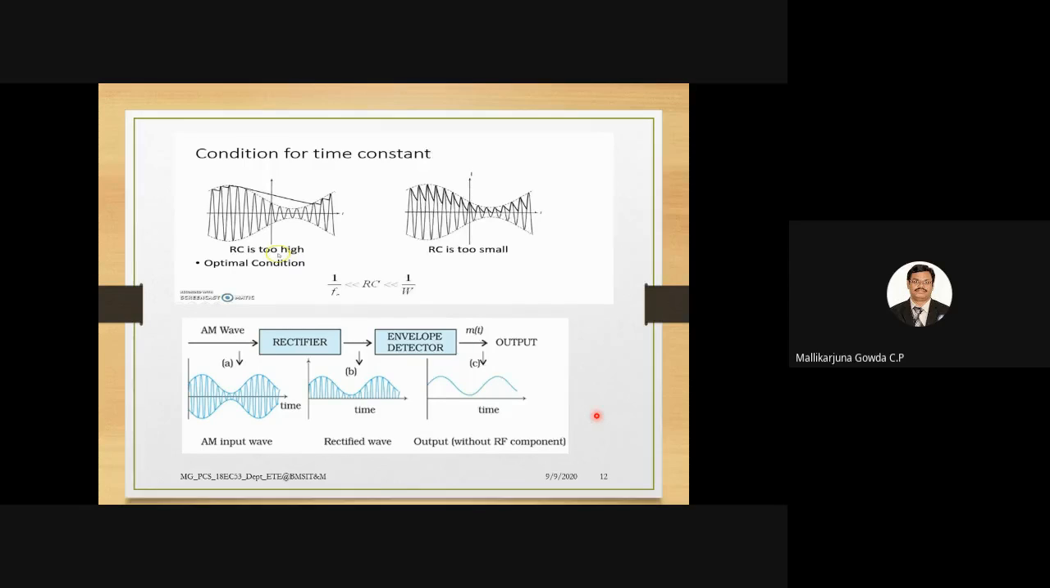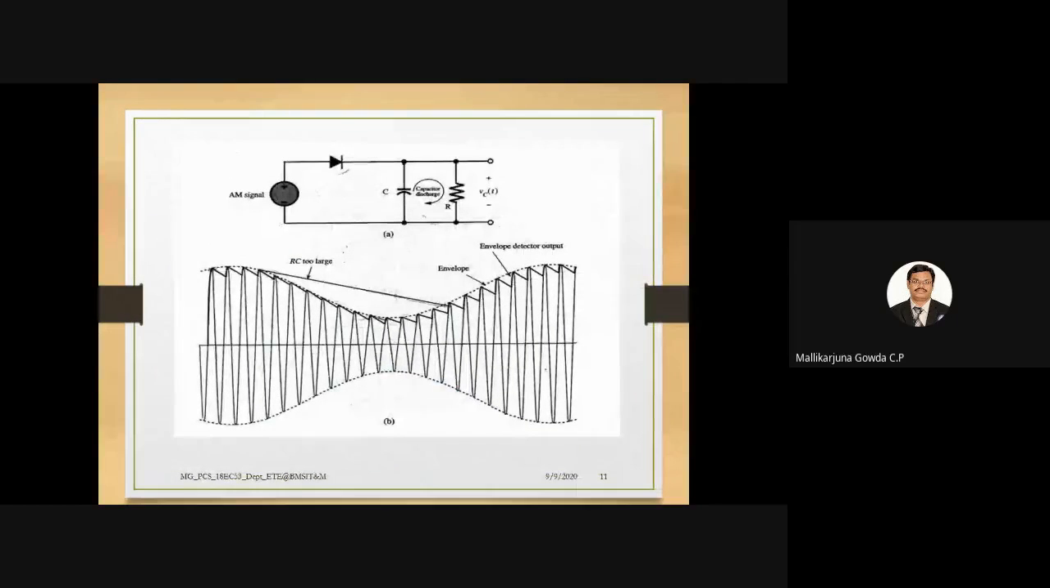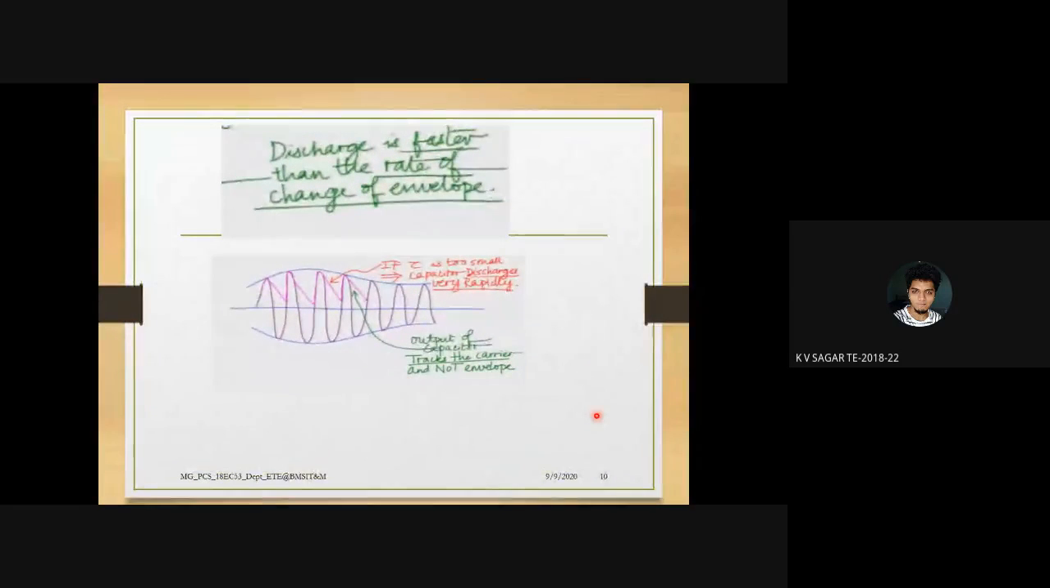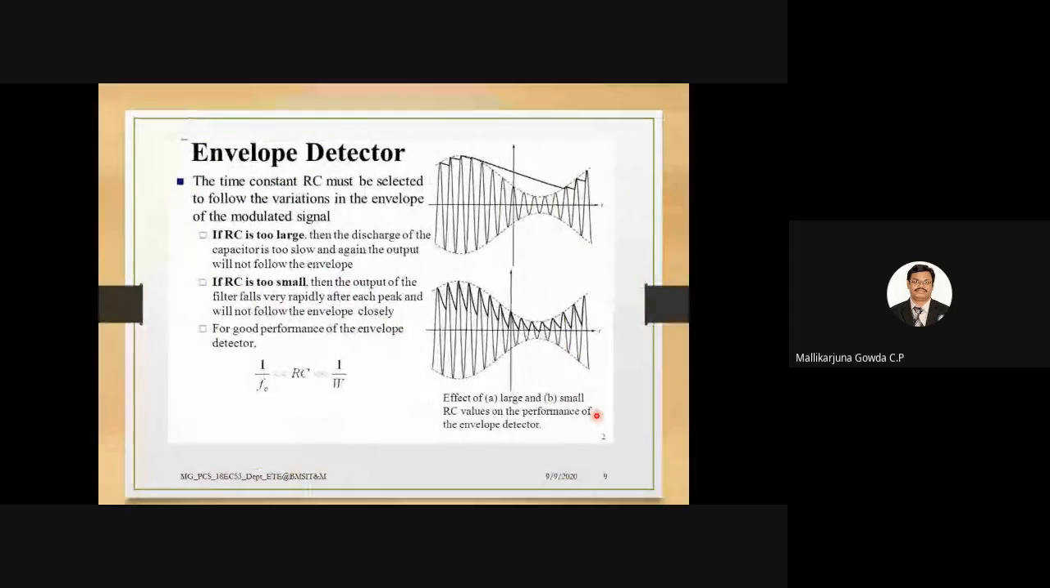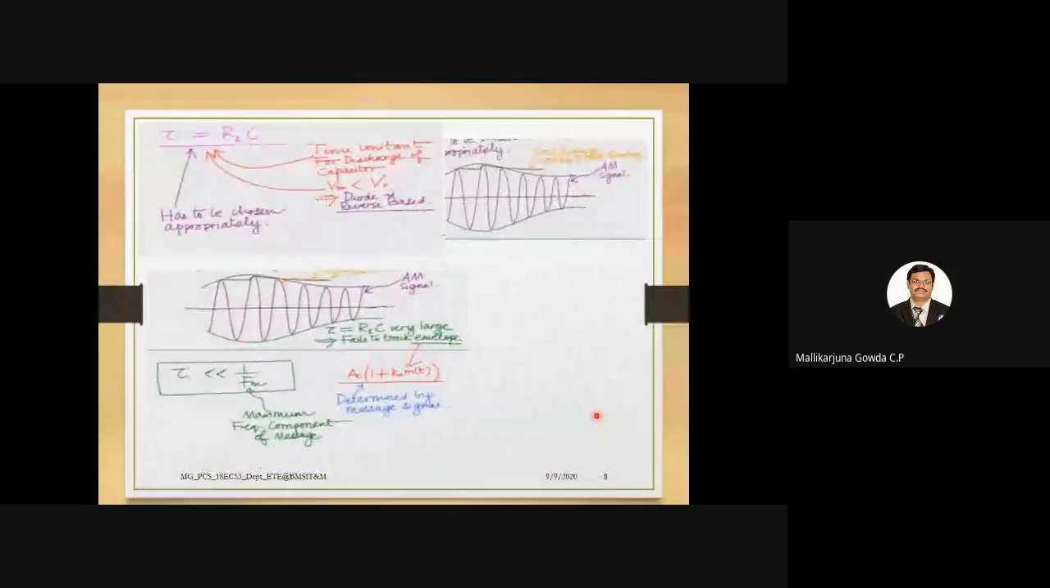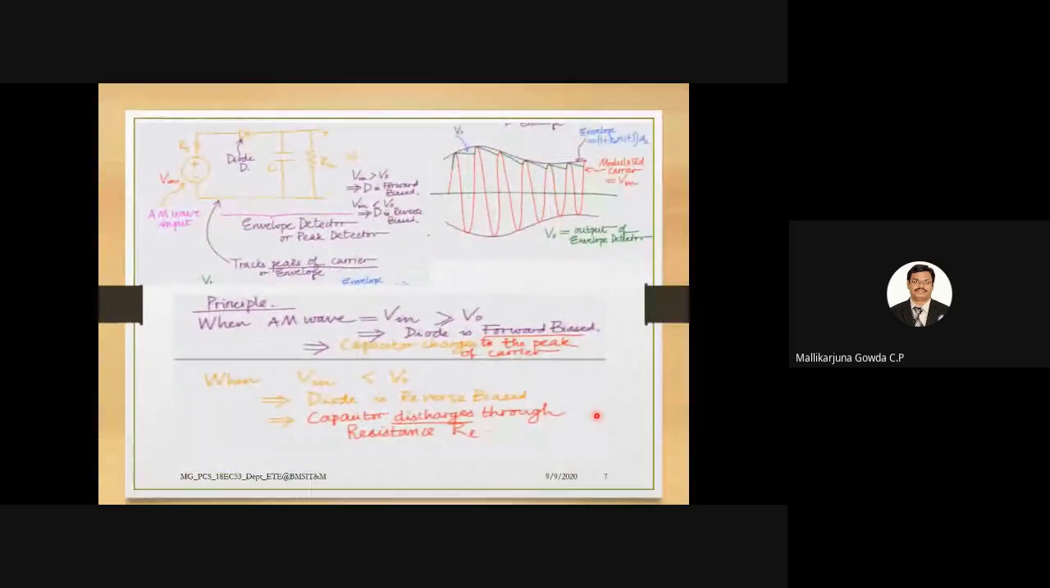Any doubts related to this envelope detector? Is it clear, whatever I said? Take time, because deciding the value of the time constant, you need to visualize what happens when it is large and what happens when it is small. And why the time constant should be much greater than the time period of the message signal and much less than the time period of the carrier signal. These three things should be very clear.